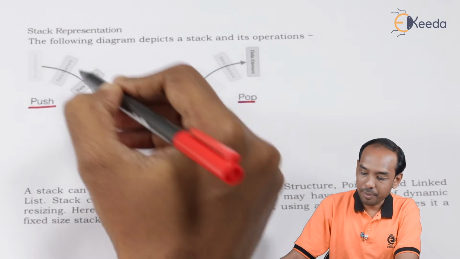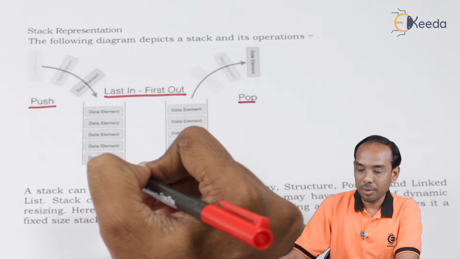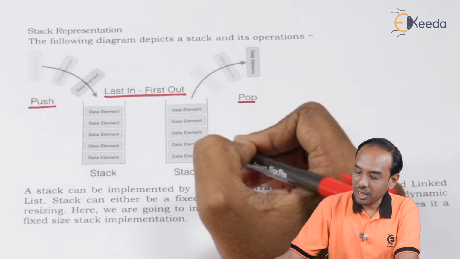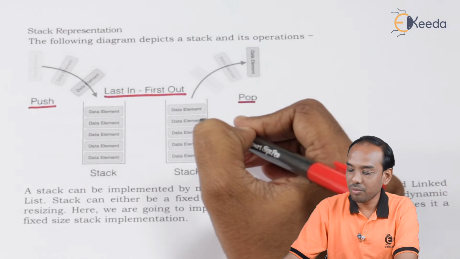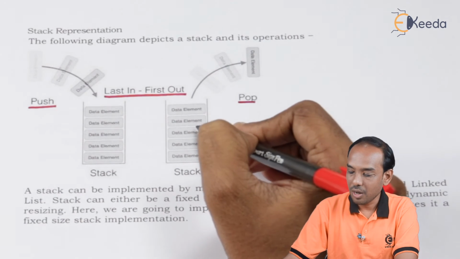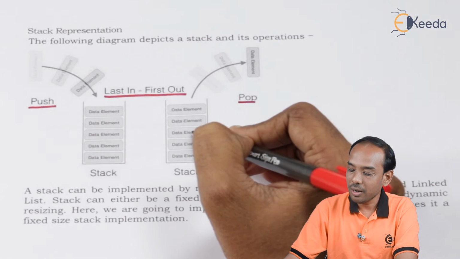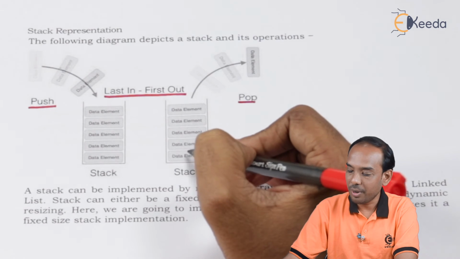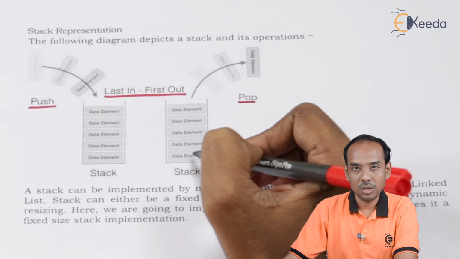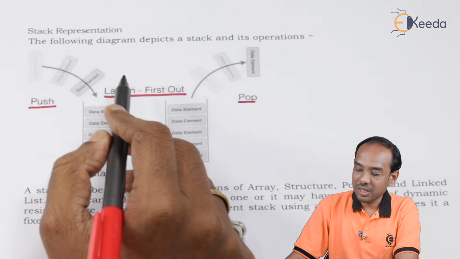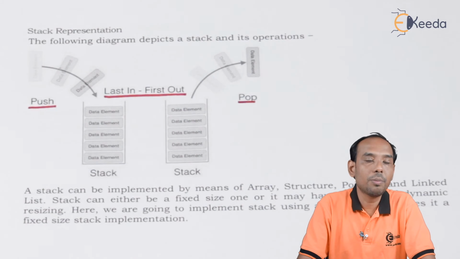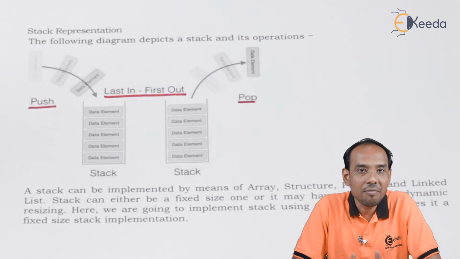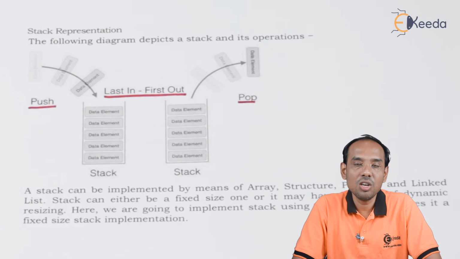As you can see in the diagram, the elements are inserted one above the other, and whenever an element is removed, the topmost element needs to be removed. If I want to remove this element, I need to first remove the element above it. After that I can remove this element, then the next, and then the next. So the manner in which the elements are removed or pushed is last in first out. You need to remember, in case of a stack, we have the structure of last in first out.